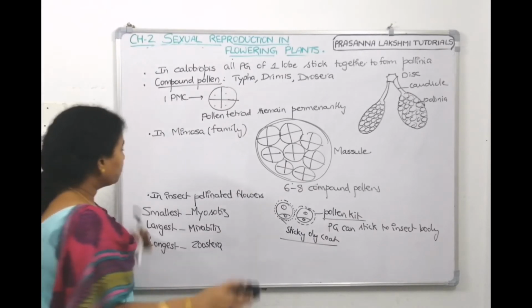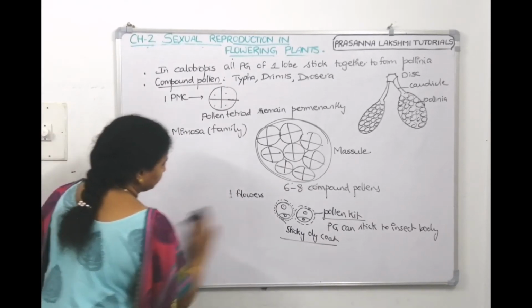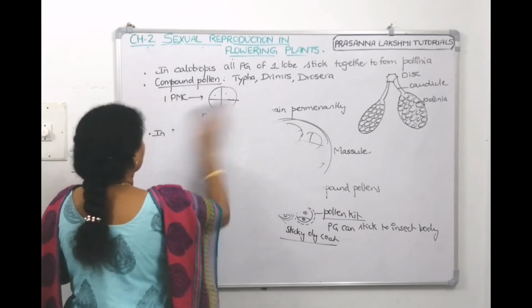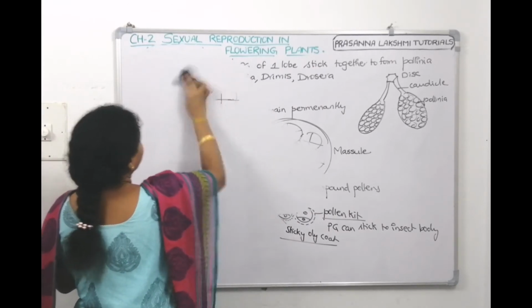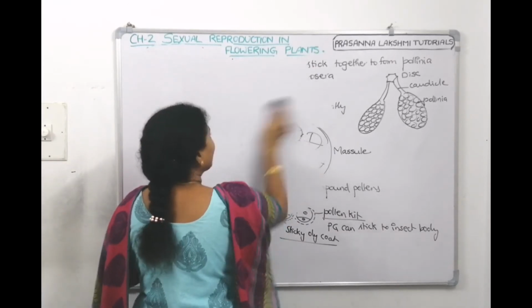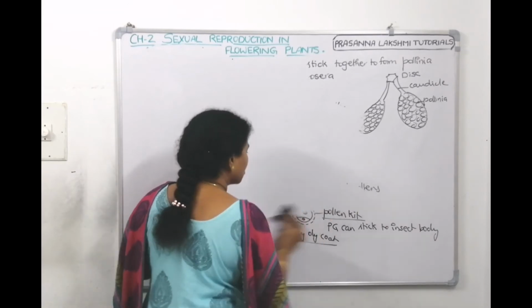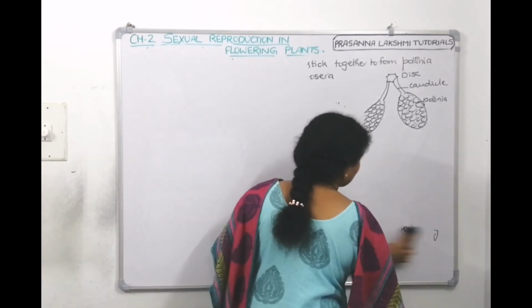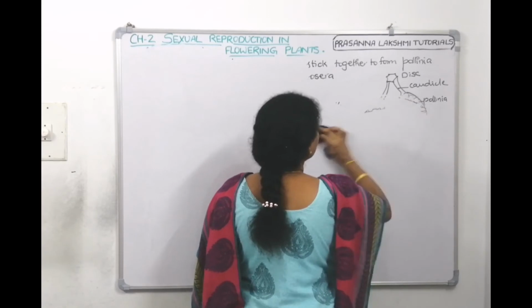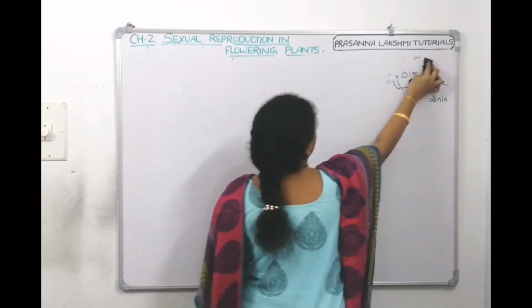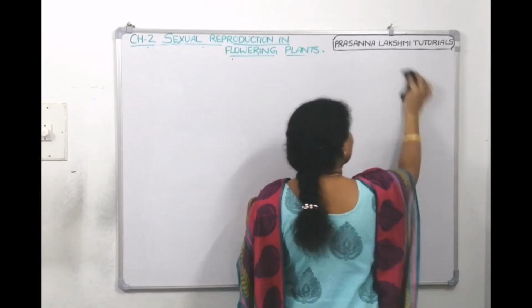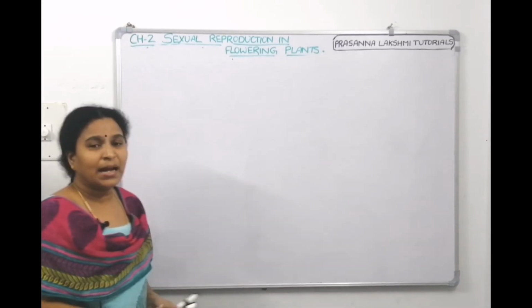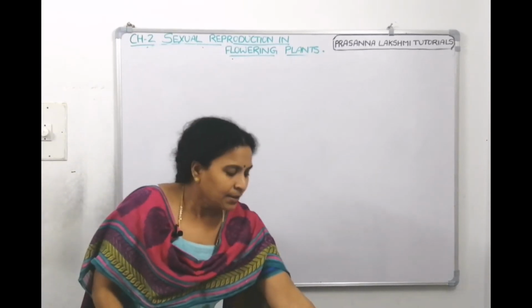Now, let us talk about pollen allergy. There are some plants which release pollen grains that are allergic not in all people, but in sensitized people. There the pollen grains act as aeroallergens. They cause asthma, bronchitis and so on. That comes under pollen allergy.